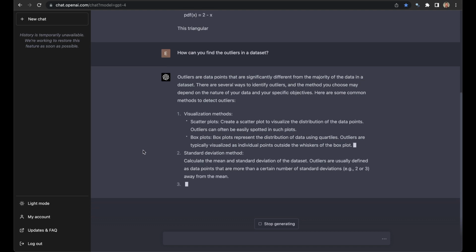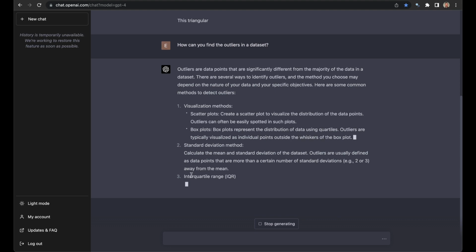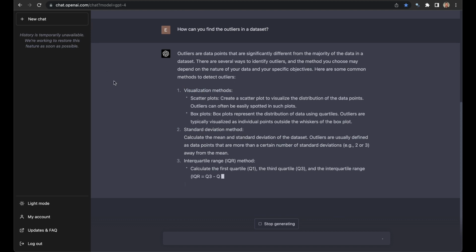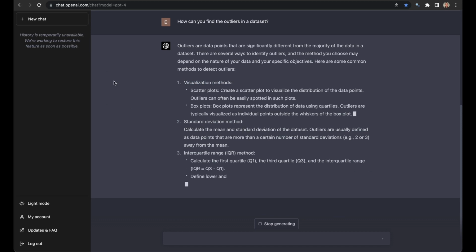So let's see. There we go, interquartile range. Okay, so we're giving me IQR and visualization. This looks like it's already a fine answer, if not a great answer. I'm going to give it a few more to see if it does anything surprising.